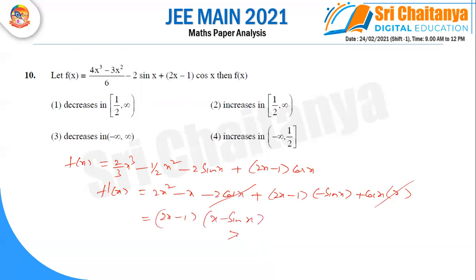After writing this, it is always positive. So it is monotonically increasing, means what is that? This must be greater than or equal to 0. So x is greater than or equal to 1 by 2. So it is monotonically increasing on the closed interval 1 by 2 to infinity. So our answer is the second option.